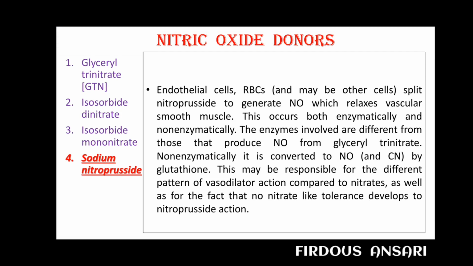Endothelial cells, RBCs, and maybe other cells split nitroprusside to generate nitric oxide, which relaxes vascular smooth muscle. This occurs both enzymatically and non-enzymatically. The enzymes involved are different from those that produce nitric oxide from glyceryl trinitrate. Non-enzymatically, it is converted to nitric oxide and cyanide by glutathione. This may be responsible for the different pattern of vasodilator action compared to nitrates, as well as for the fact that no nitrate-like tolerance develops to nitroprusside action.